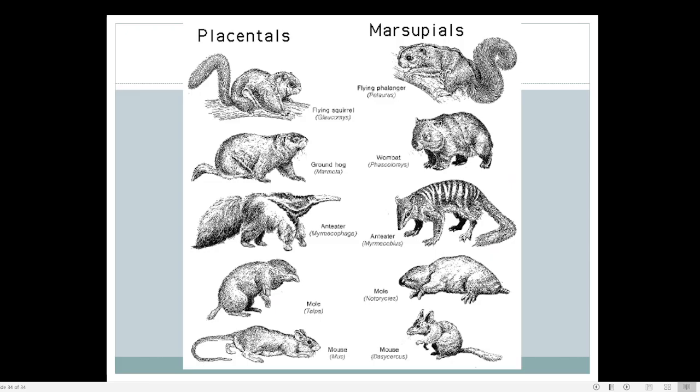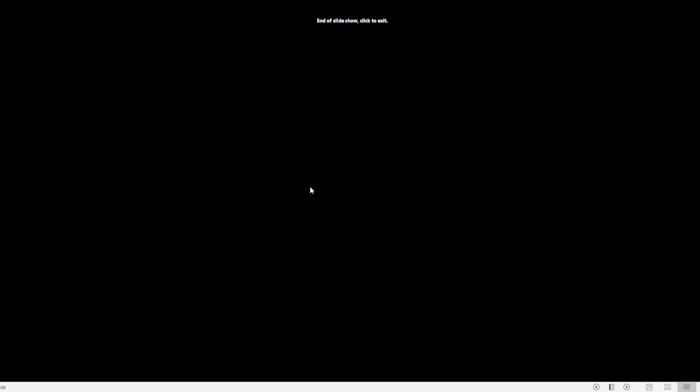Here you can see the same with the placental animals. Similar to the flying squirrel, there is the flying phalanger. Similar to the groundhog, there is the wombat. Similar to the placental anteater, there is the marsupial anteater. Placental mole, there is marsupial mole. Placental mouse, marsupial mouse. So this kind of evolution is known as parallel evolution.